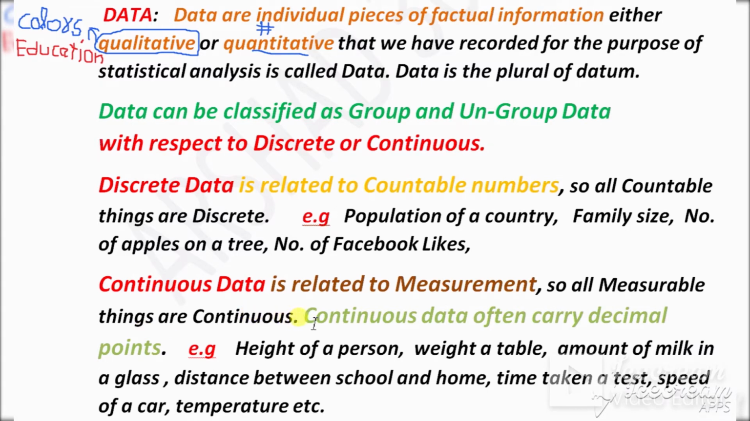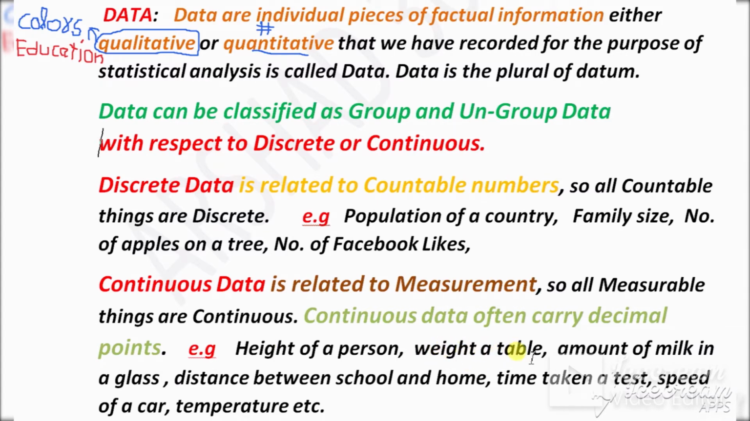And keep in mind, continuous data often carries a decimal point. For example, the height of a person. We cannot measure the height of a person or anything to an exact whole number. It may be, for example, 6 feet, or 6.5 feet, or 6.3 feet, something in decimal. The weight of a table may also be in decimal.